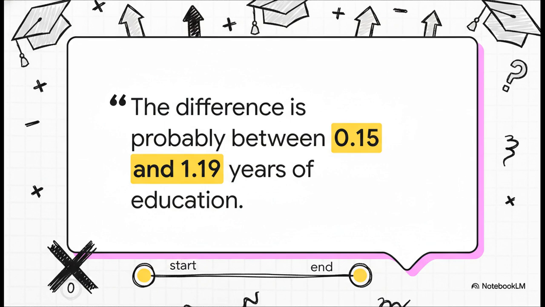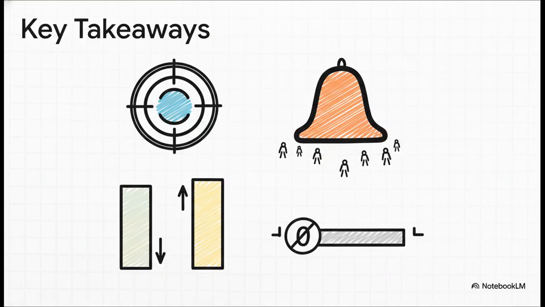Look closely at that range. Is the number 0 in there? Nope, it's not. The whole range is above 0. So let's wrap this all up. When you're looking at a study that compares two groups, whether it's a new drug versus a placebo or one marketing campaign versus another, find the confidence interval for the difference between them. And here's the golden rule. If that range, that statistical net, does not contain the number 0, that is a huge flashing sign. It tells you that the difference between the two groups is probably real. It's statistically significant. And that right there is the secret to reading these studies like a pro.